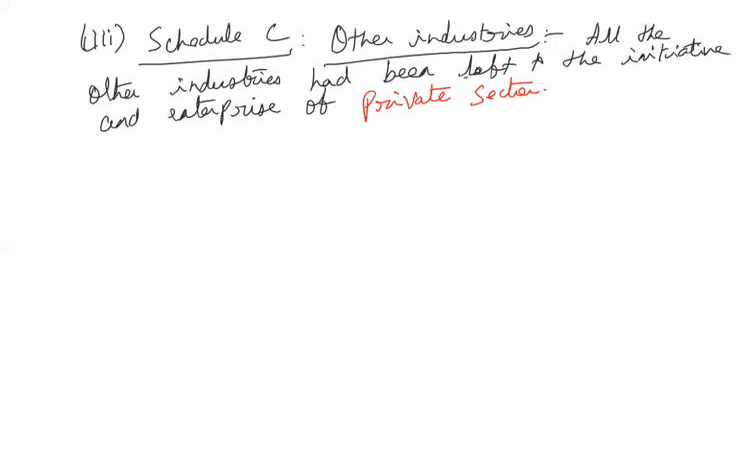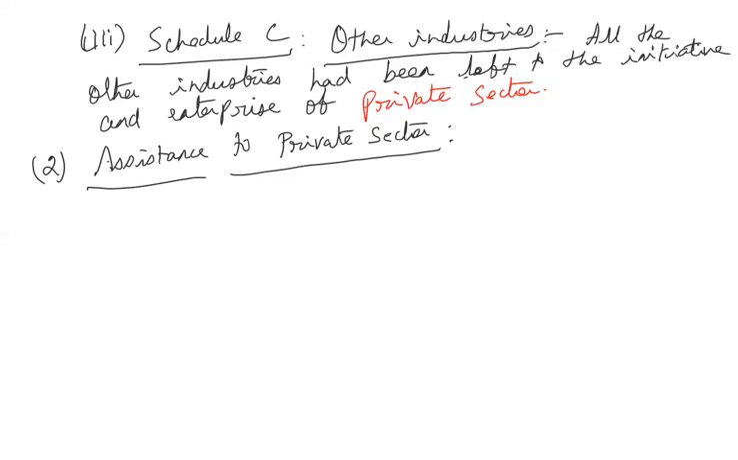Okay. Apart from the categorization of industries like this, there are certain other features that were also mentioned in the 1956 policy. So one is assistance to private sector. The government recognized that private sector has to support the government in running the industries.